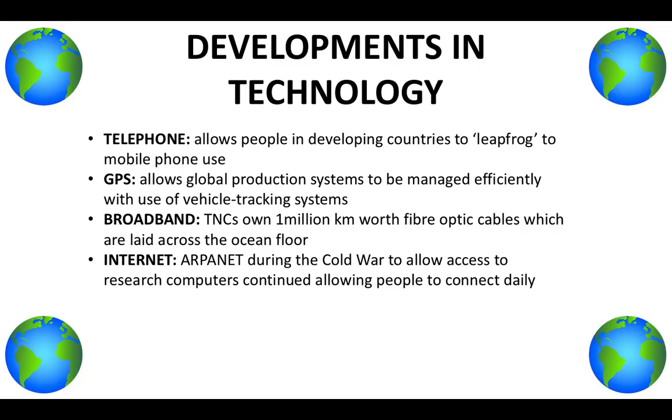And there are currently 24 GPS satellites that are positioned 10,000 kilometers above the Earth. So this has been particularly useful in developing TNCs and allowing more trade to happen because the GPS satellites have made everything a lot more efficient. Also broadband, TNCs such as Google, they own a part of this 1 million kilometers worth of fiber optic cables which are laid across the ocean floor.